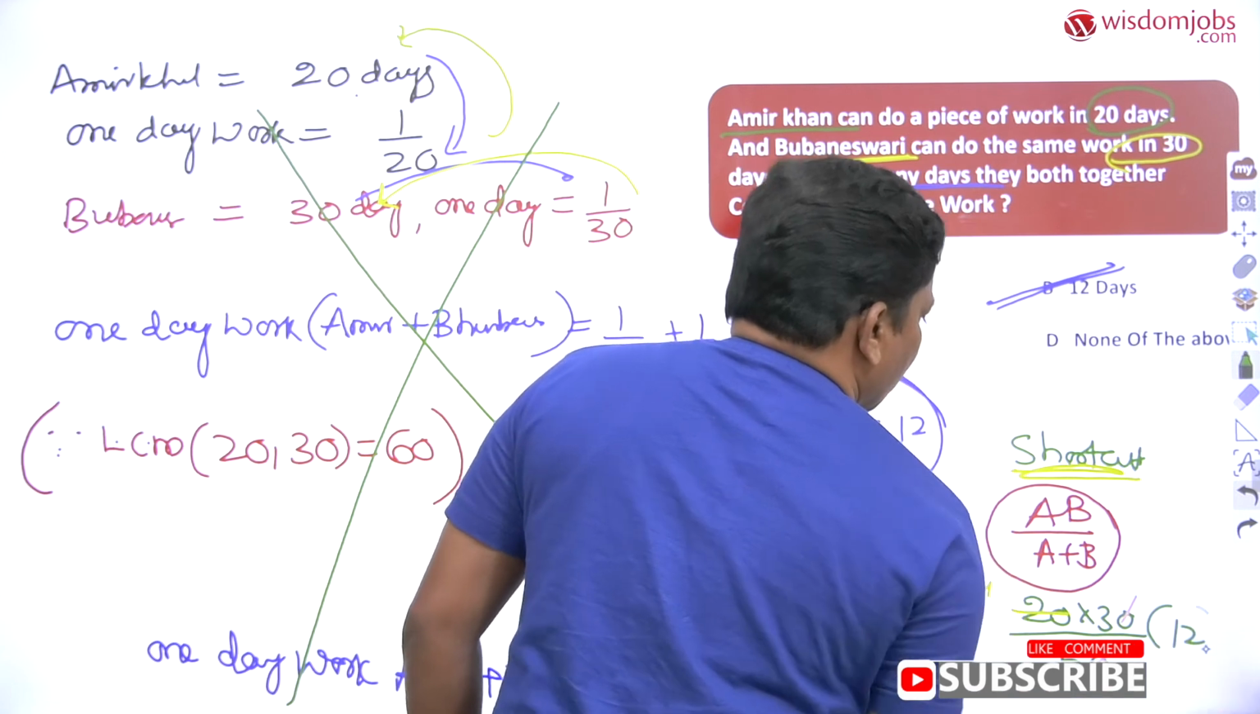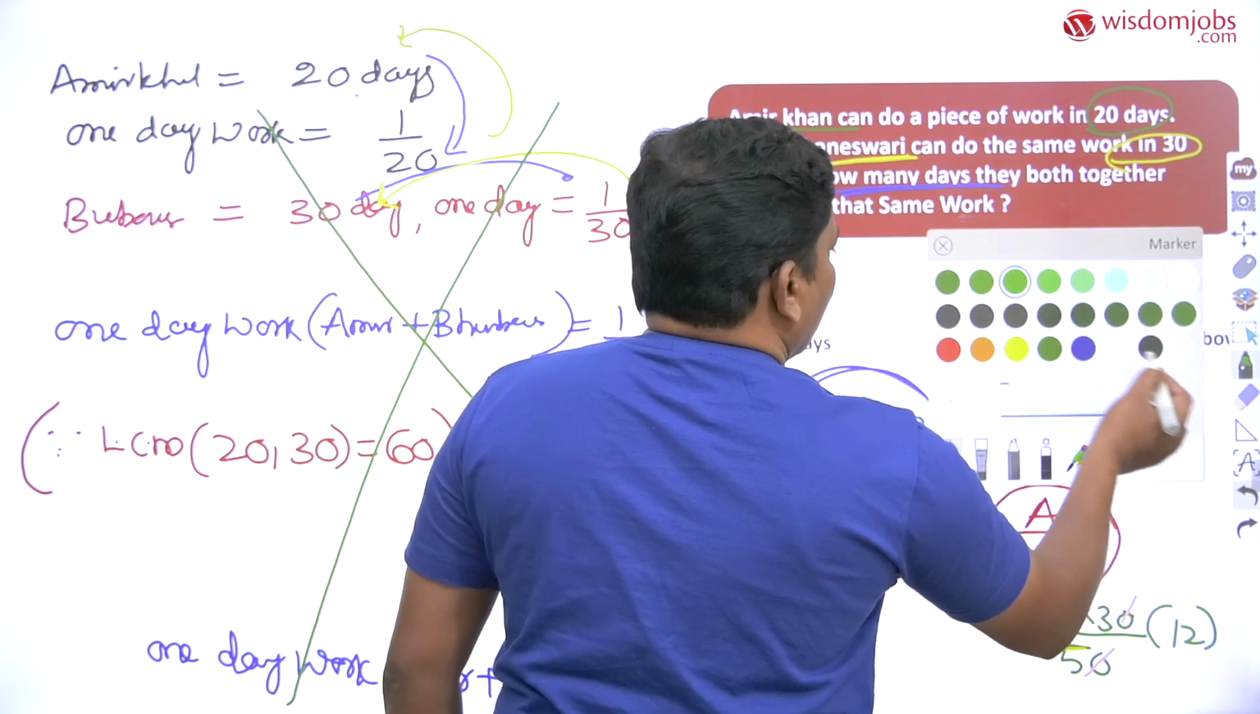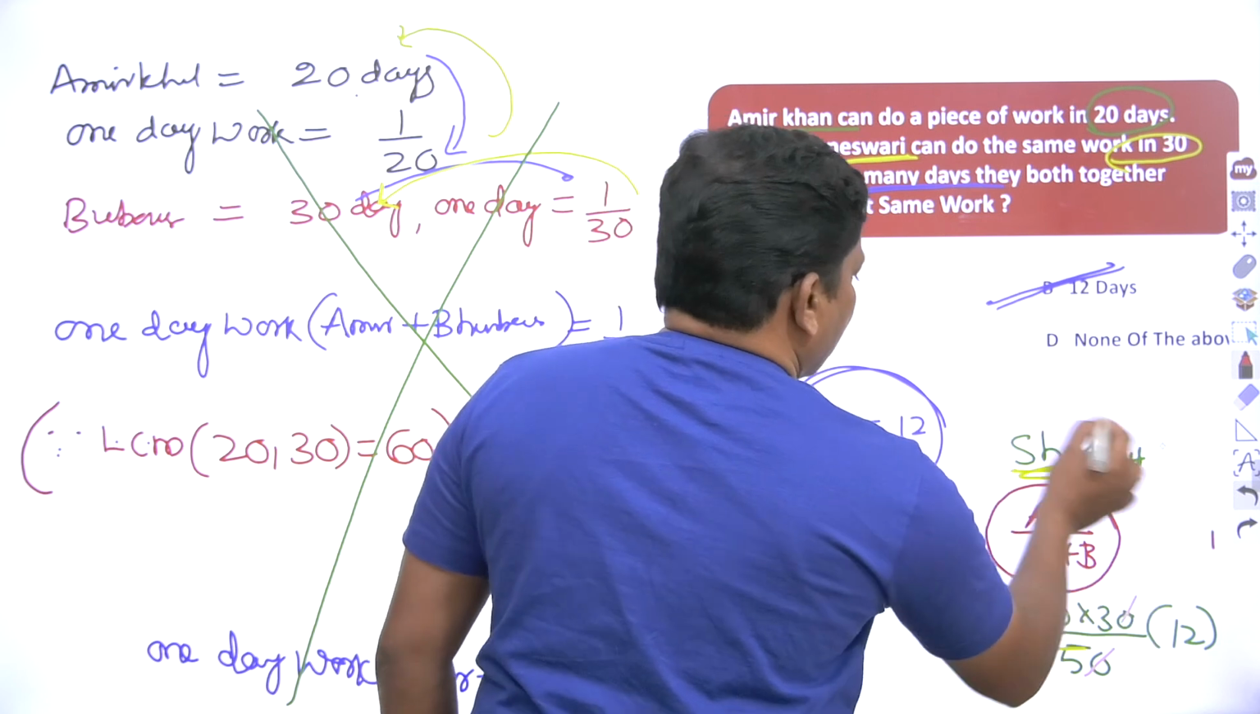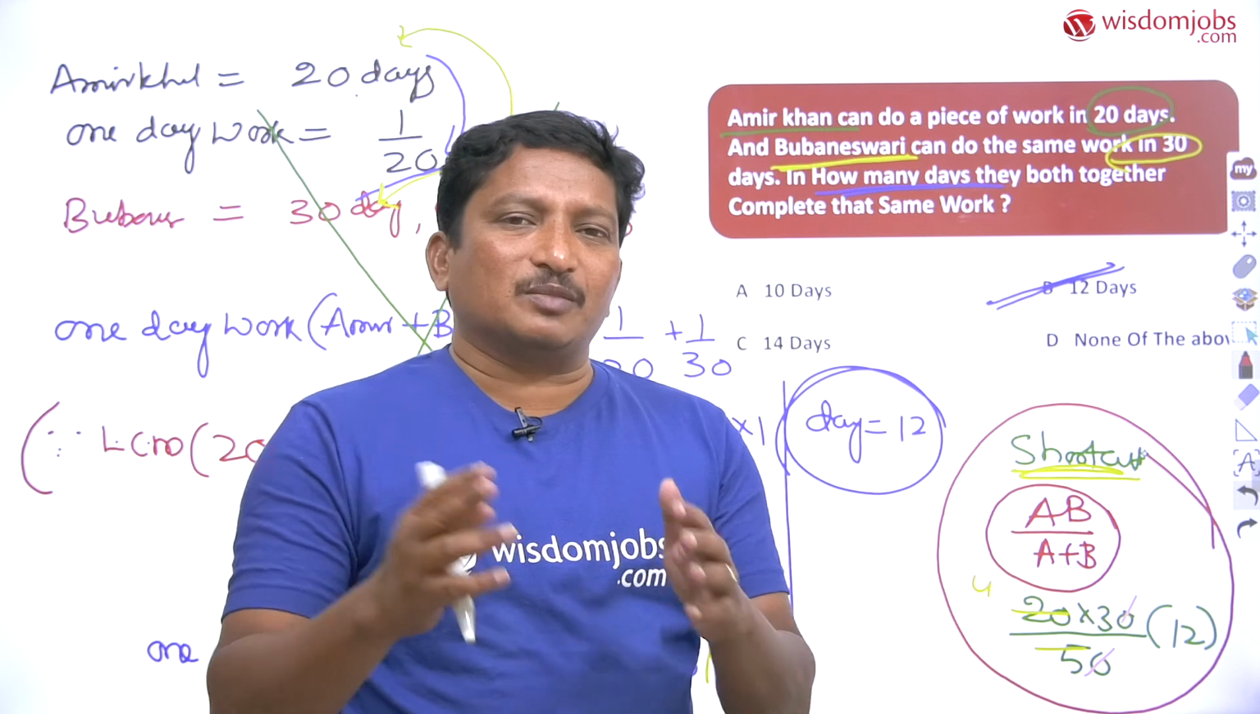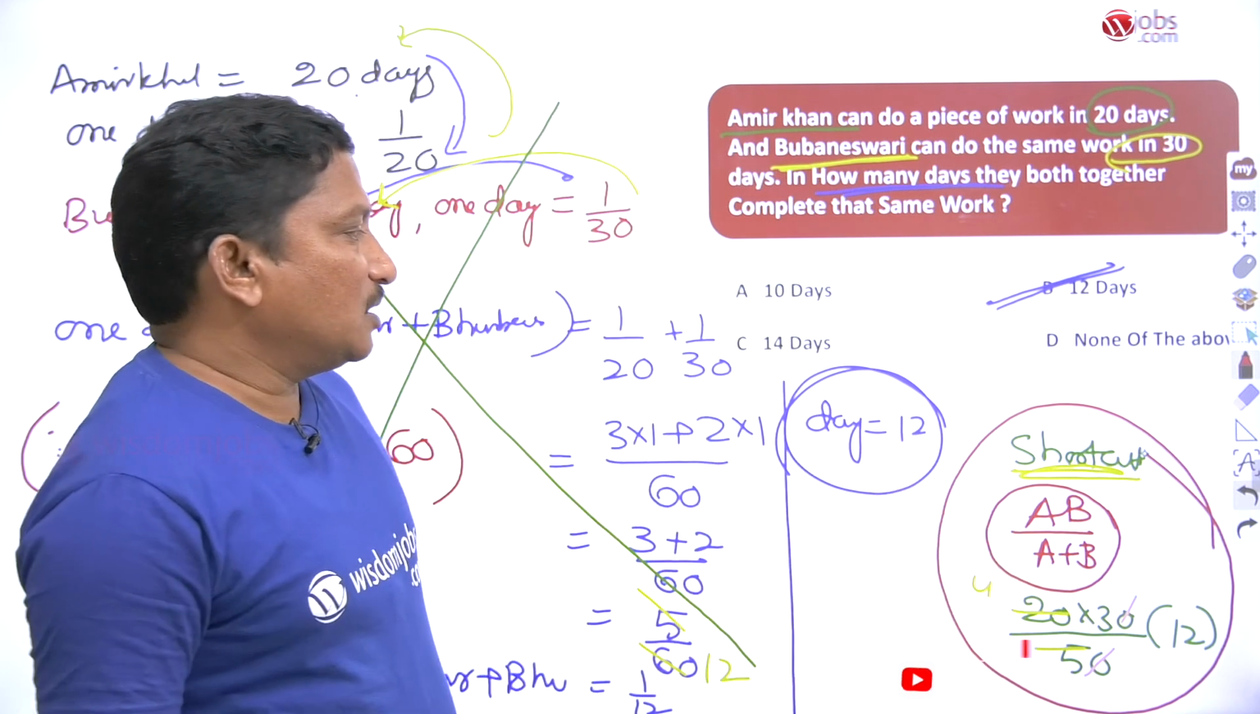So that is the shortcut, dear students. This is the short form to get the answer from the exam point of view. So this is the better way. Anytime, dear students, the short form for working together is the product of days by the sum of days. So that is the better thing from the exam point of view.